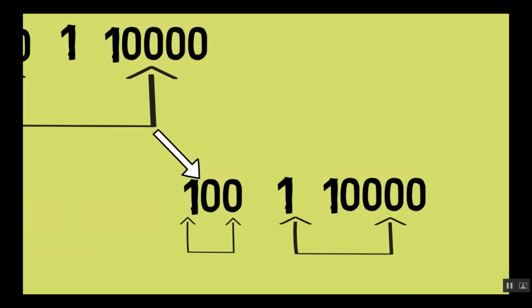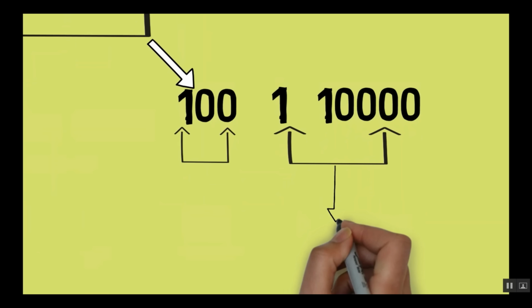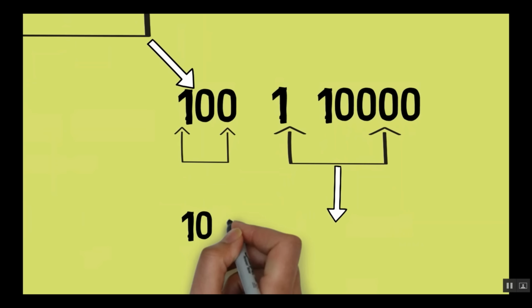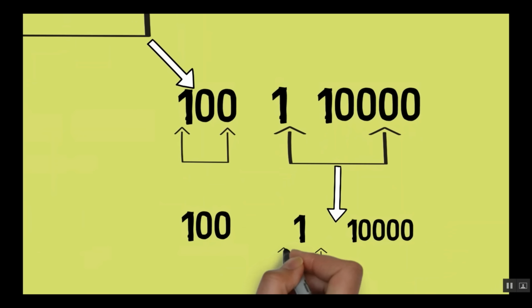As we saw earlier, now 100 is fine. 100 is the bottommost we go in the recursive tree. You can imagine it as a tree of data. In the case of the second one, 1 and 10,000, it's still of size 2, so it will still need to be broken up into two elements, 1 and 10,000. 100 comes down as it is because 100 is already a single sized array.